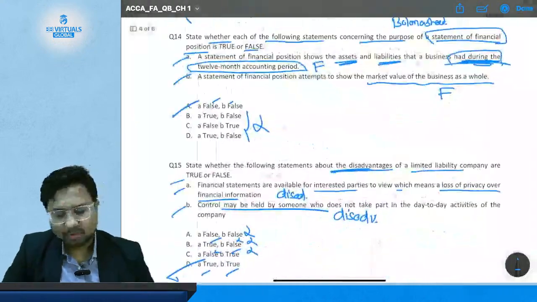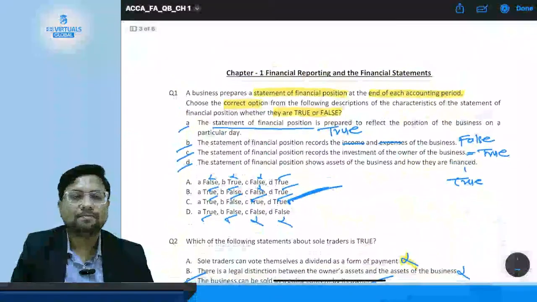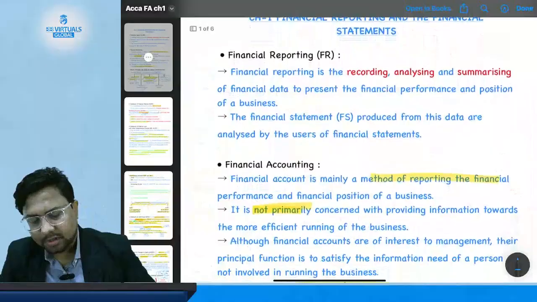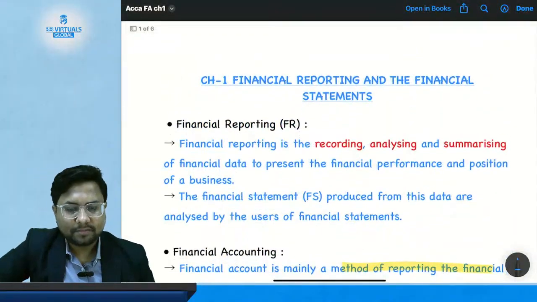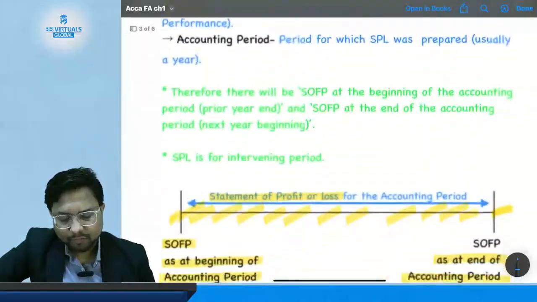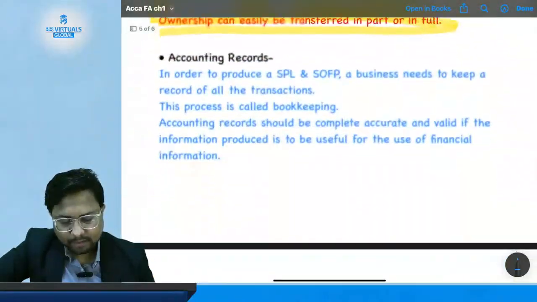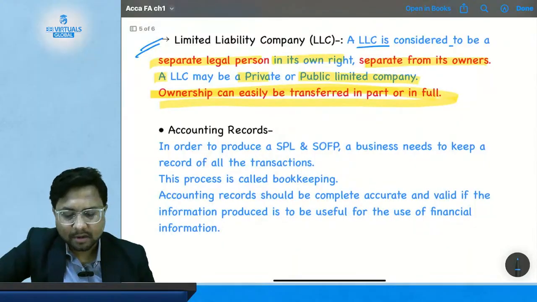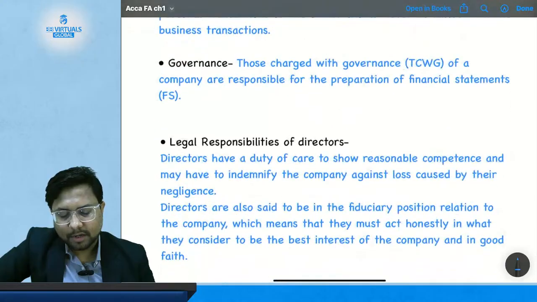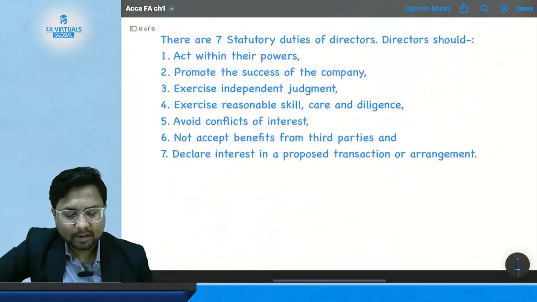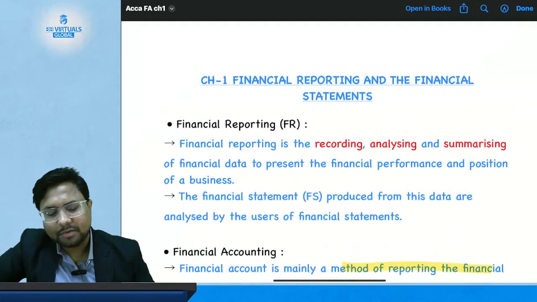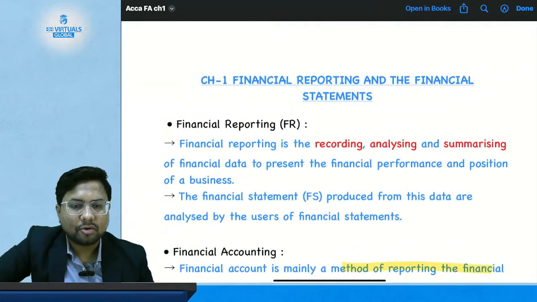Okay, so we are done with the questions of this chapter. Now look at the content of the chapter. You have financial reporting and statement headings, which we have studied till now. The only topics left are accounting records, concept of business entity, governance, and legal responsibility of the directors, and that's all that we have left. And still we were able to solve all the questions which are in the ACCA study hub available for you.